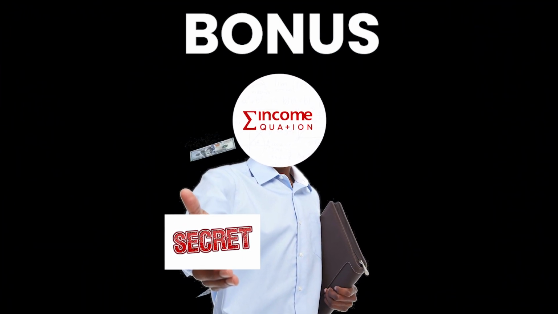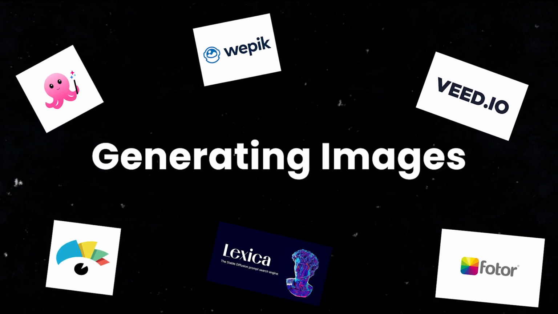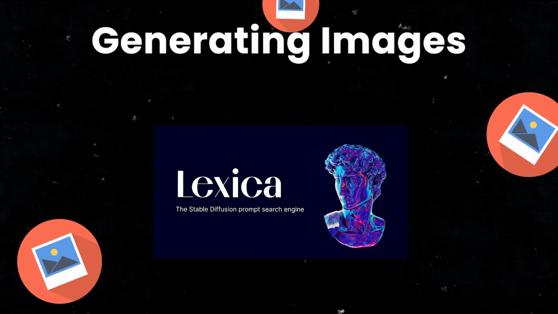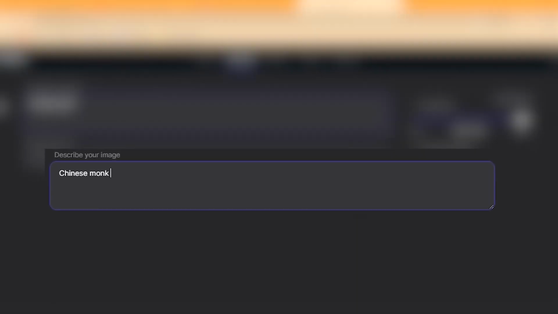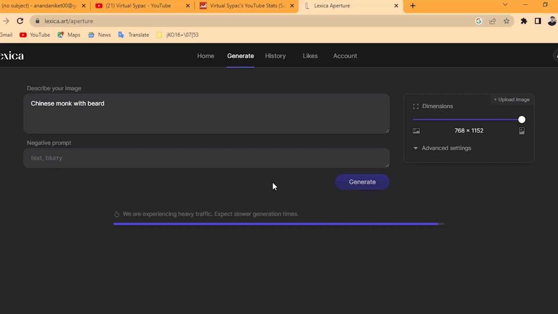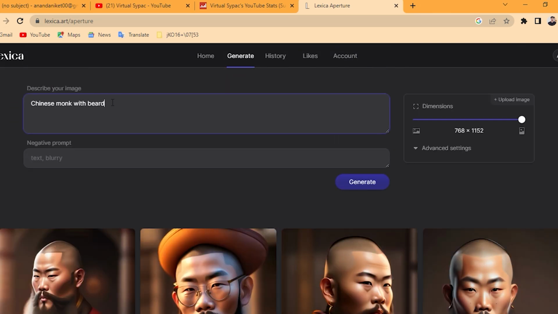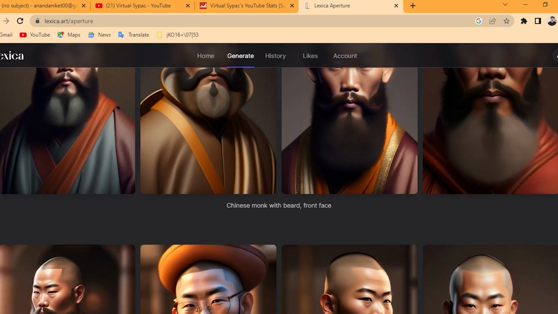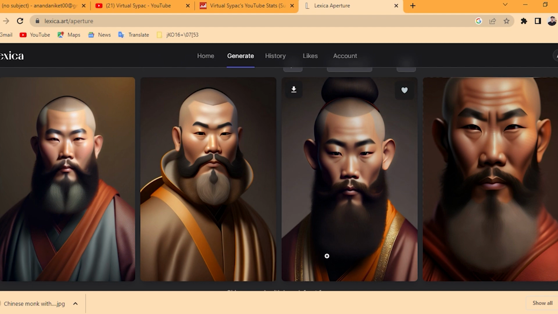So moving to our first step, generating images. There are lots of AI image generators, but I prefer Lexica. The main reason is that it's free and it generates really great images. So now describe what type of image you want. So here I write Chinese monk with a beard, and click on generate. Here we have some amazing images, but this is not the front face, so I added the front face in the search box. Here is the result. I really like the first one, so I downloaded it by simply clicking it here. So we have the image that is going to be animated.